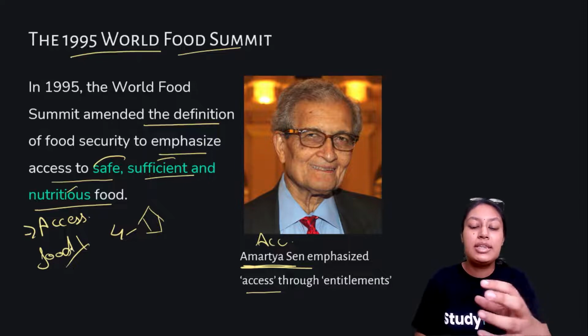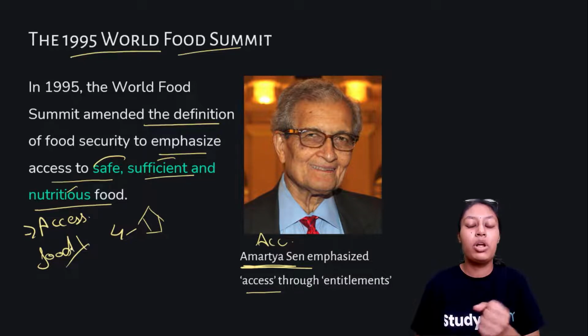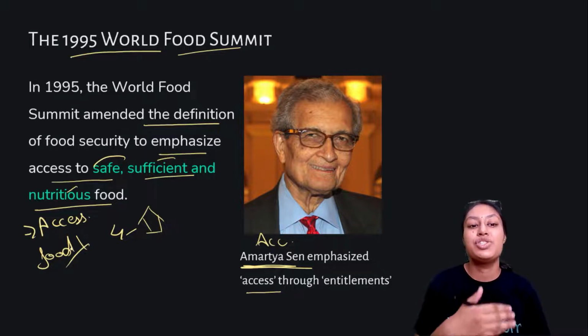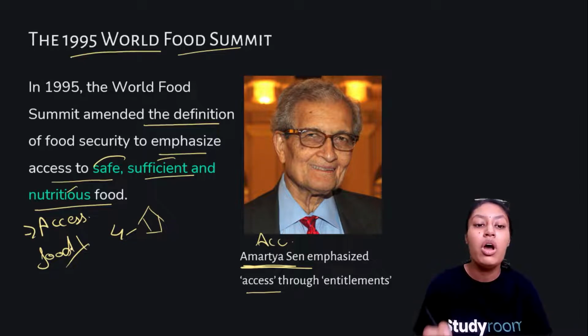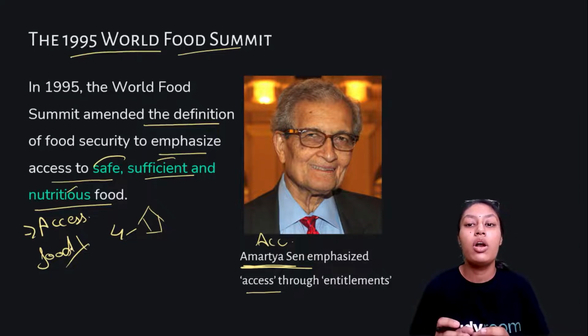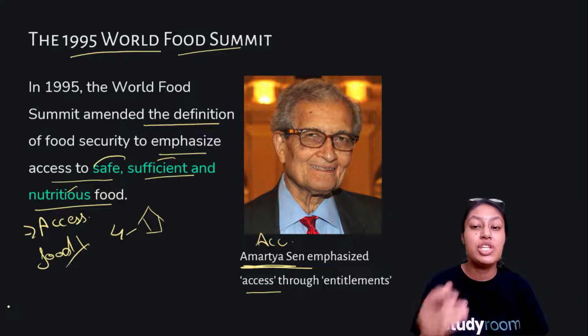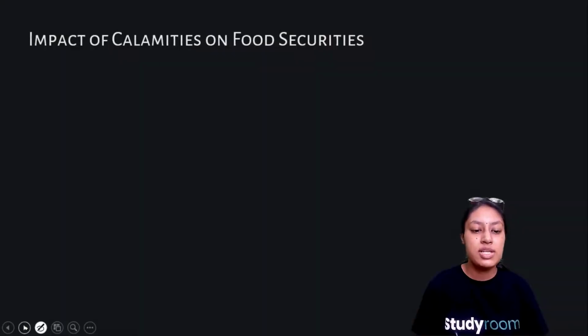Okay, so that is why these words were added and the definition of food security was changed in the 1995 World Food Summit, to give more focus on what we are delivering to the beneficiaries. Yes, so this is the major definition and the major change that happened in the 1995 World Food Summit.